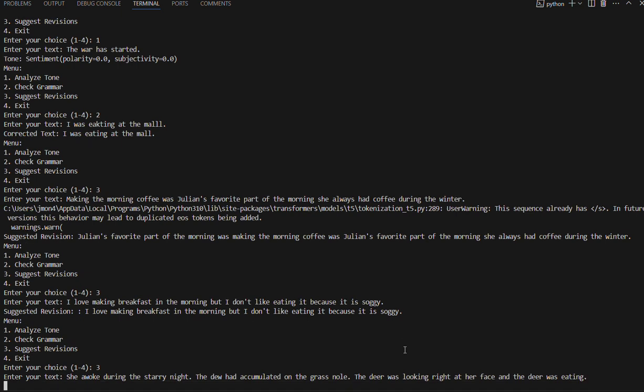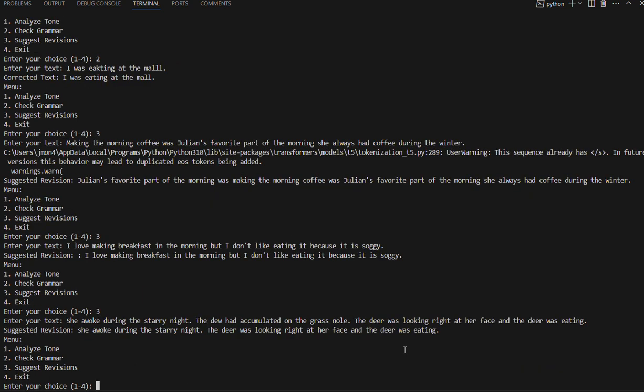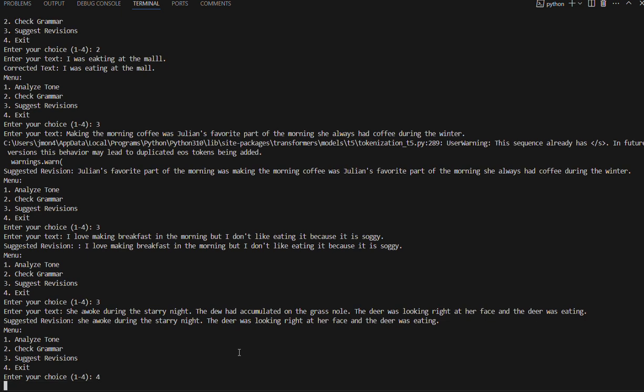Let's see if it corrects that last sentence there. Okay, so it just took out the middle sentence there. So anyway, I probably could use a different model there, but it was the free version I could find. If I redo this, I'd probably use a different version. But it did use three different AI models for this program. We can exit out of that. And there we go.